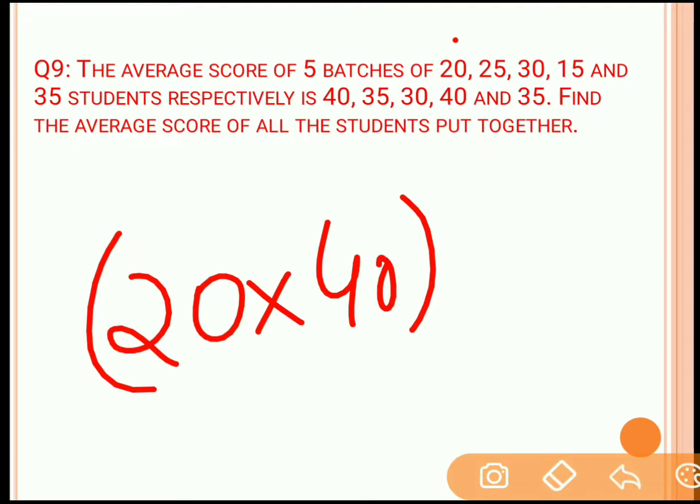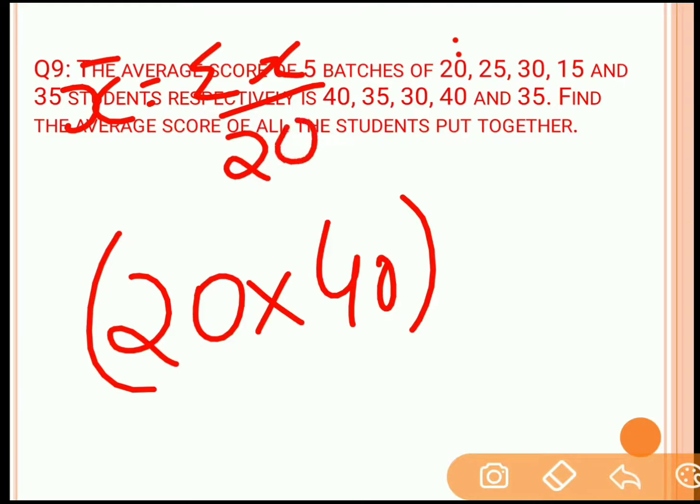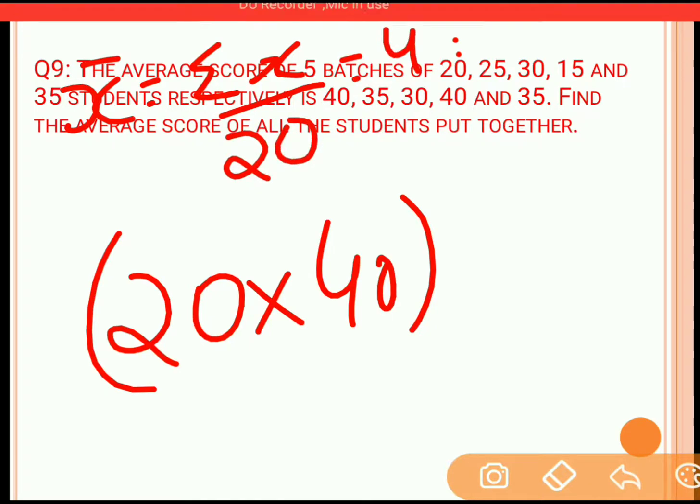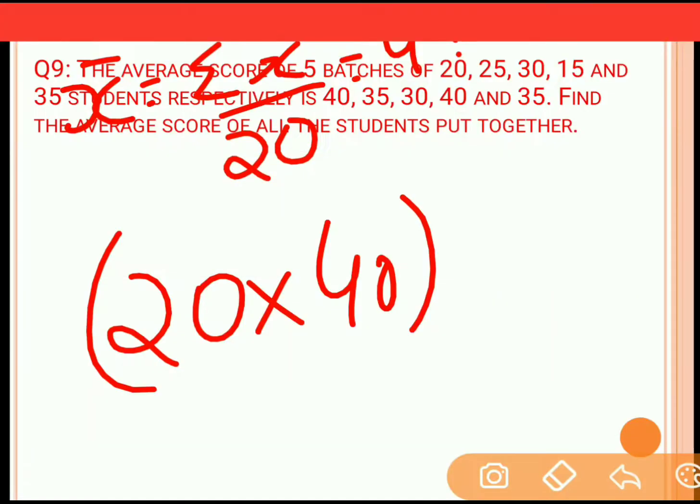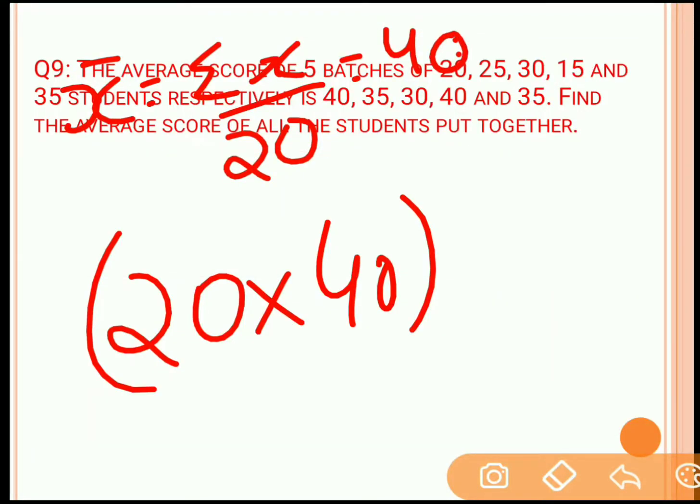How does it come? Because we know that the formula for average is total score upon total number of students. So the total number of students for the first batch is 20 and their average score is 40. So 40 into 20 will be equal to the sum of scores of those 20 students. So this is for the first batch.